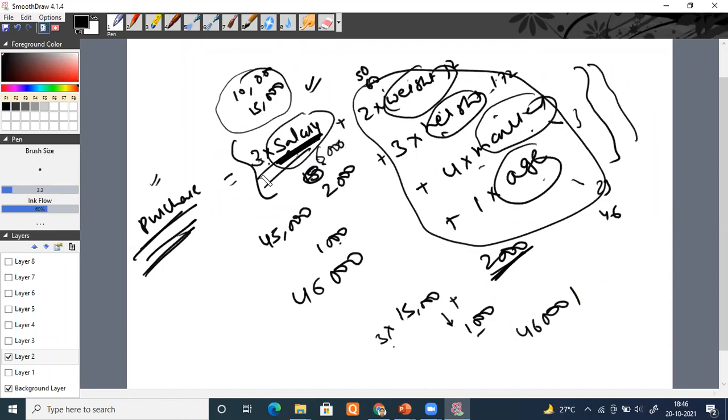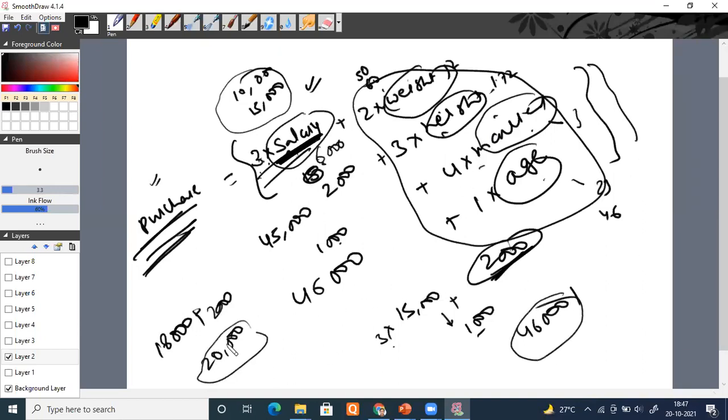So now how will you compute? 3 into 6 will be 18 plus 2,000. How do you get 20,000? Even though these terms contributed more, this resultant is coming smaller, while the earlier resultant is coming bigger. Why? The reason is, which is the major factor here?